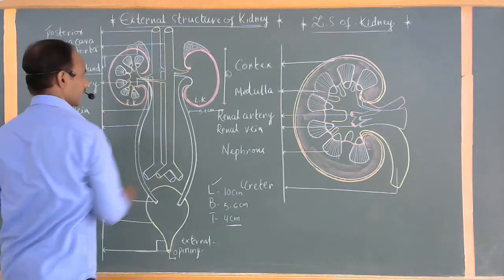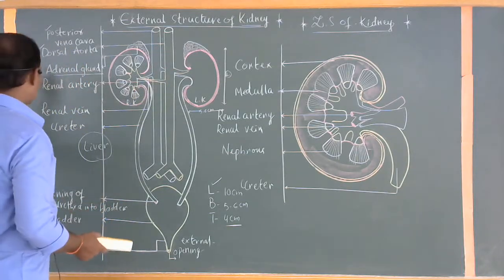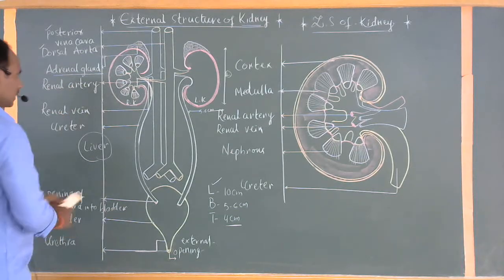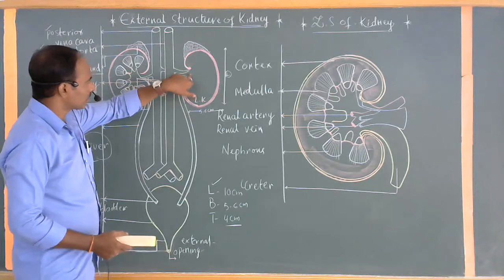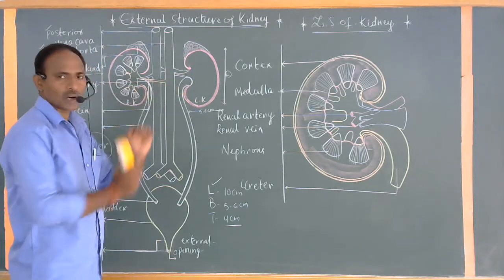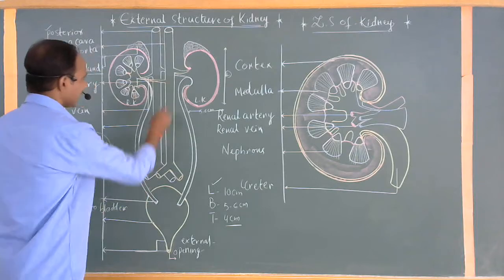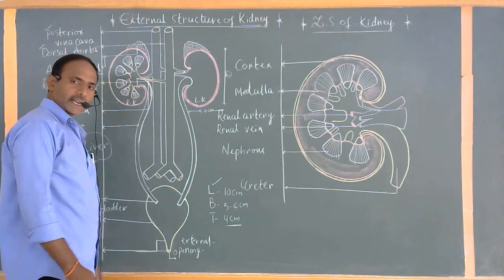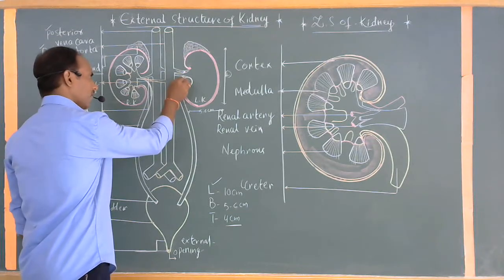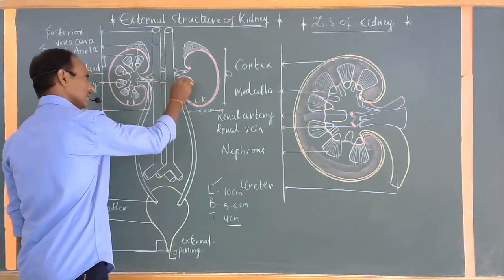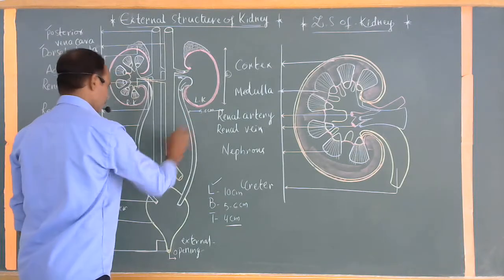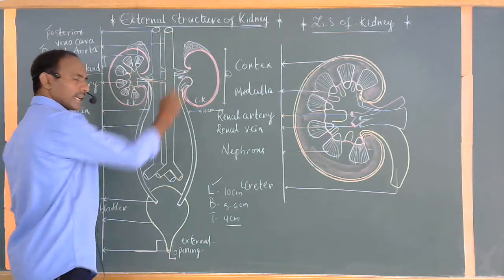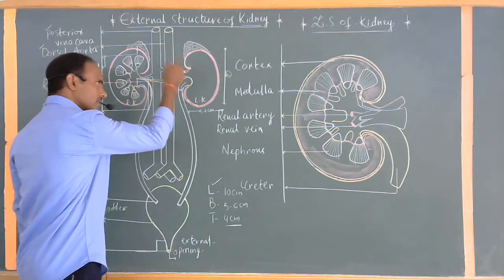So these tubes are also connecting to the respective kidneys. Here are the renal artery and renal vein. This is the concave side. The depression part of the kidney is called the concave side. The renal artery enters into the depression part of the kidney, whereas the renal vein exits. And this is commonly called the ureter. The ureter and renal vein exit from the kidney, whereas the renal artery enters into the kidney.